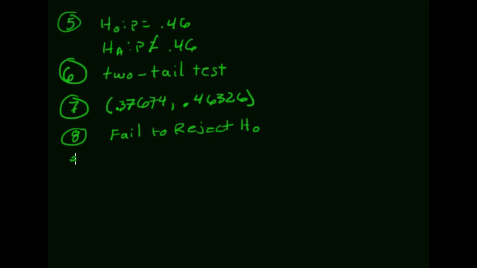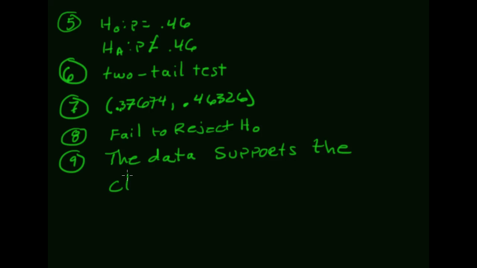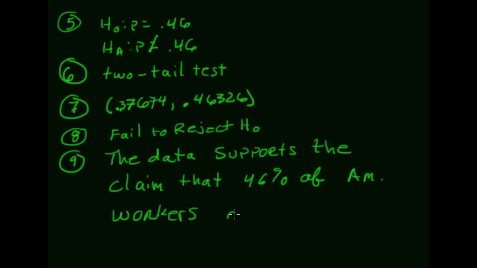In this problem, the null hypothesis is the claim, so the data supports the claim that 46% of American workers are underemployed.